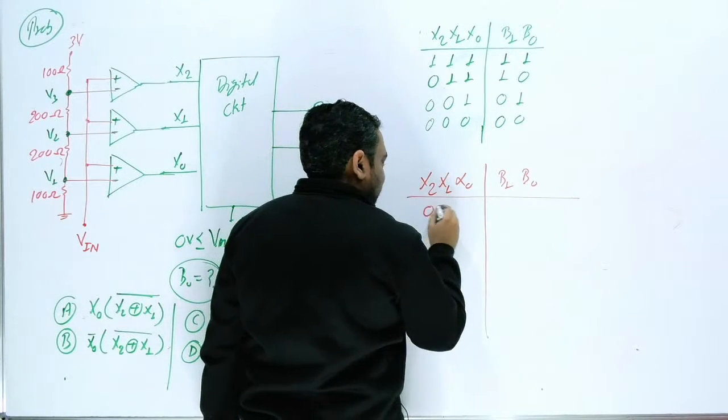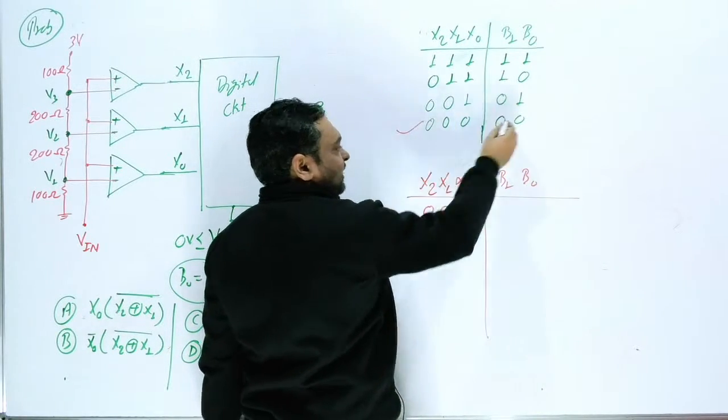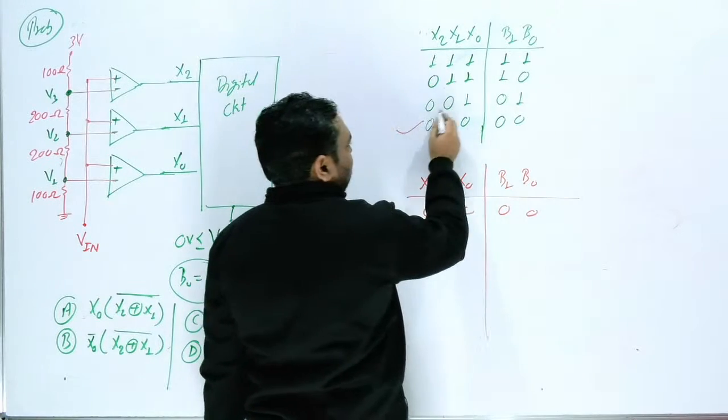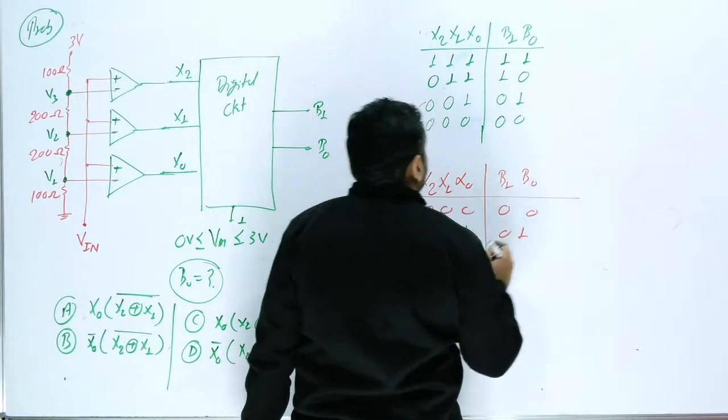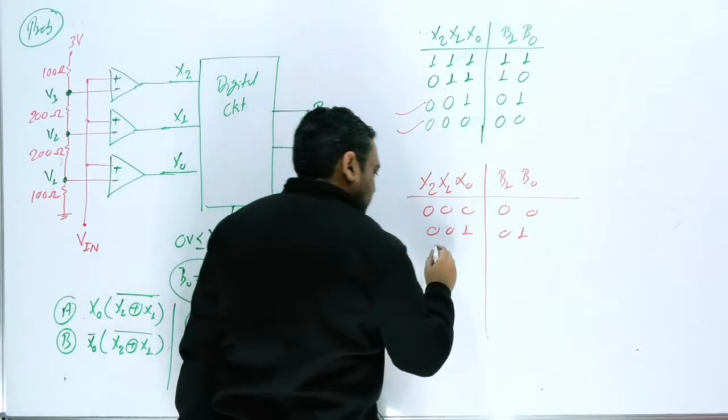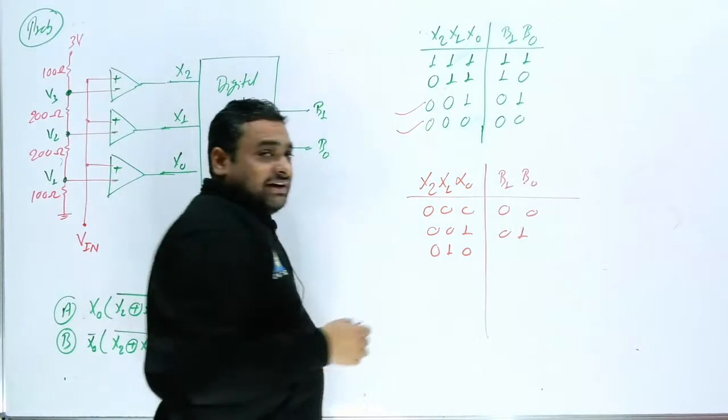First I am going to write 0 0 0. Already this is available, okay, and the output is 0 0. Now, 0 0 1, yes, available. Sir, 0 0 1 and the output is 0 1. Okay, 0 1 0 available, no. So if I write 0 1 0, practically can this be possible?